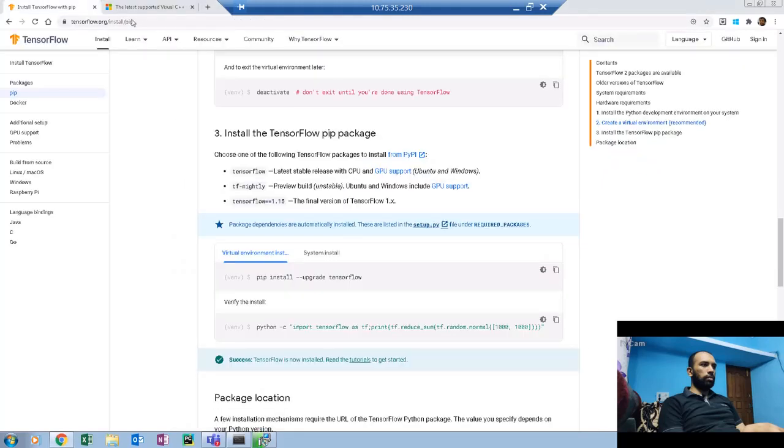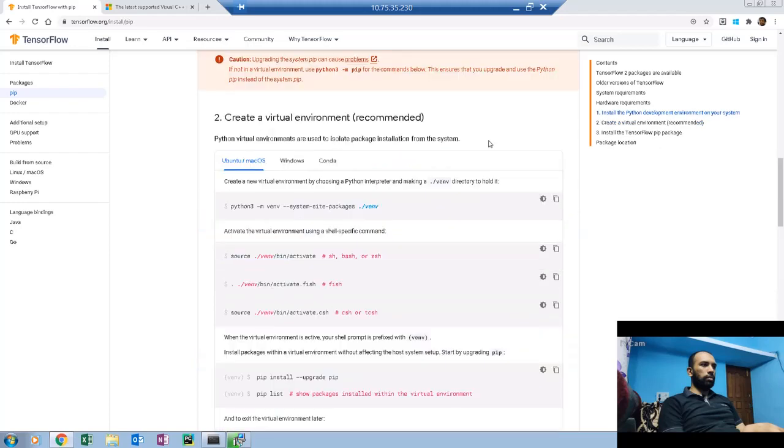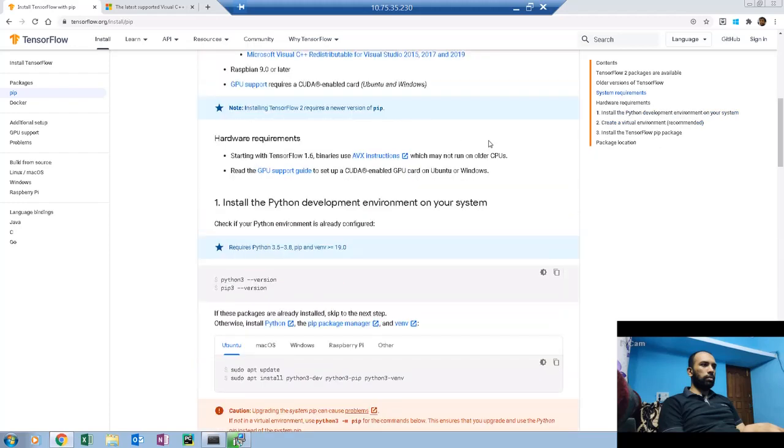So that's the last requirement, and it says we are supposed to have a CUDA enabled GPU. We might have to install something that simulates this card. We'll come back to this.